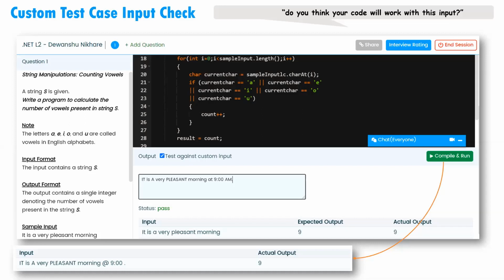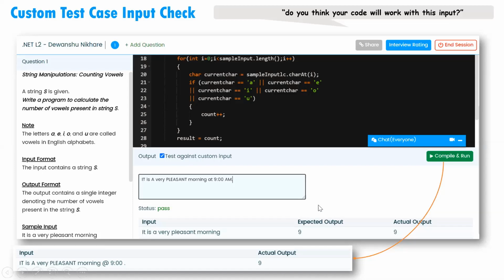We made "pleasant" uppercase, then completely uppercase, then capital A, and similar other changes. He was confident that it would run. We let him click compile and run, and the actual output was 9. We were happy that he had this confidence in his own code.